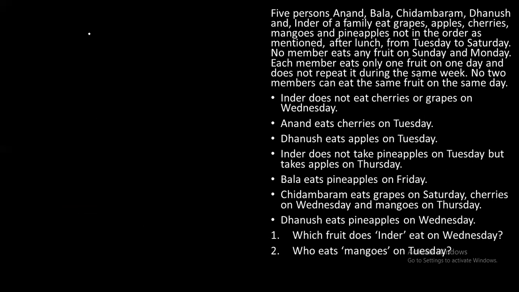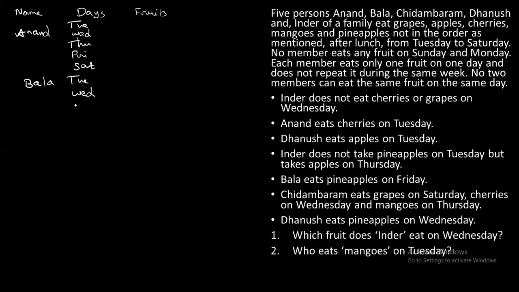First we write the name of friends, then days, then we have fruits. For Anand, I write A, or we can write Anand itself. He eats on Tuesday, Wednesday, Thursday, Friday, Saturday. Next, Bala also eats on Tuesday to Saturday.